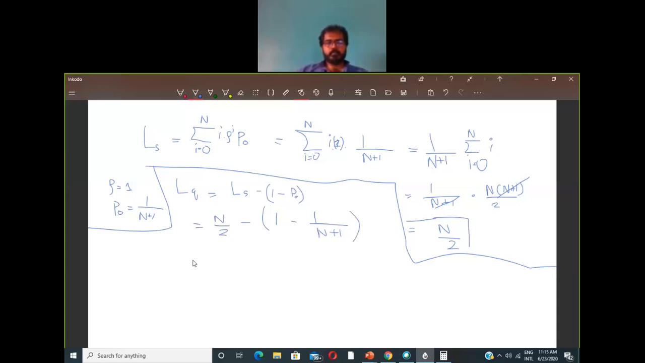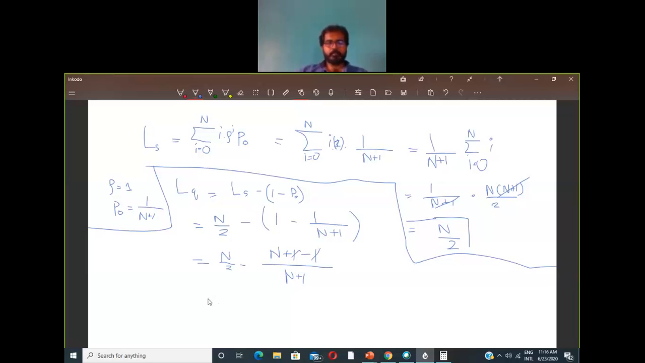Now if you further simplify it, you will get n by 2 minus, in the numerator, n plus 1 minus 1. So n plus 1 for this 1 into n plus 1, and minus 1 for this minus 1, divided by n plus 1. So you will have n by 2 minus n by n plus 1.